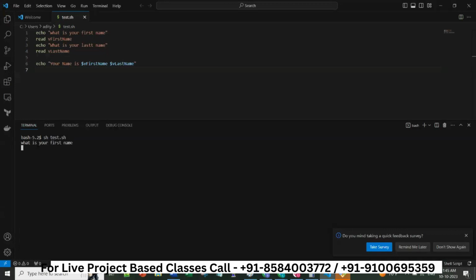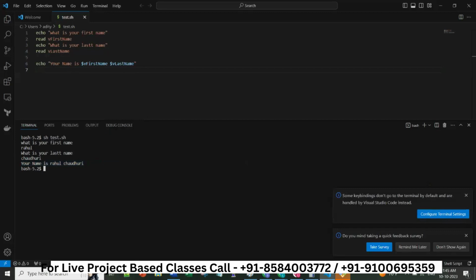Done, and then we will run this, and it is asking what is your first name. We will give Rahul Chaudhary, and it is printing. See, your name is Rahul Chaudhary. It's a very simple script. This is the first script which we have to do, so that we know what exactly it is.